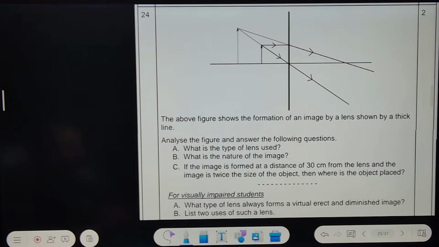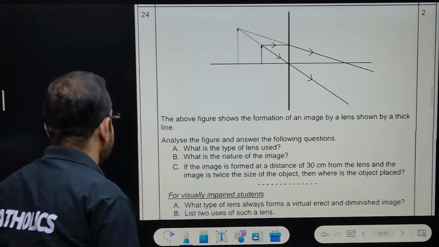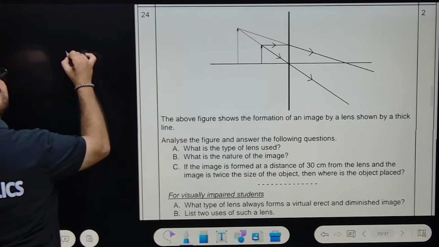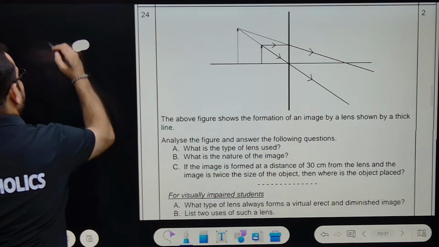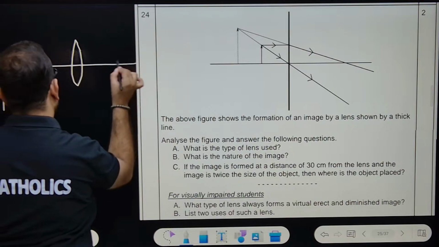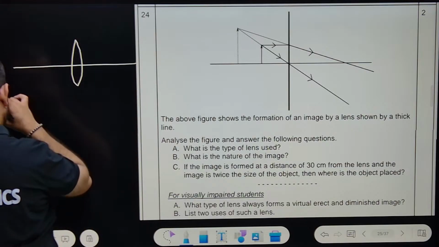First thing, it's going to be a convex lens. Yes or no? If we make a convex lens here, say this is the lens and this is the principal axis.